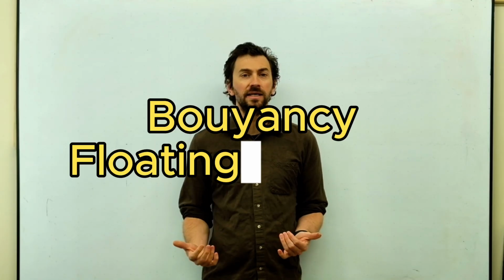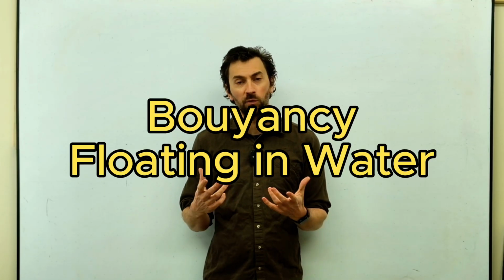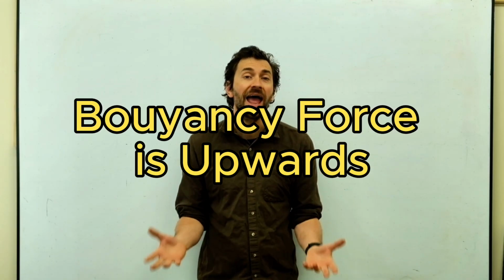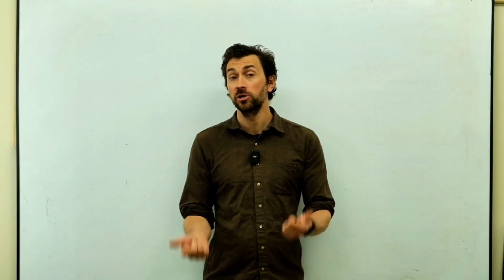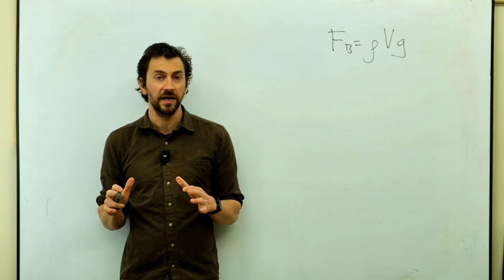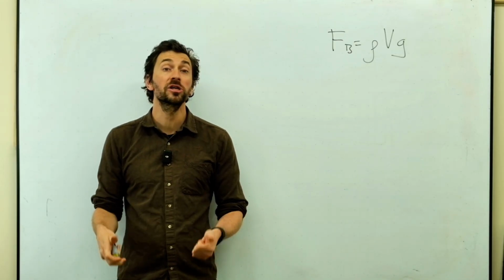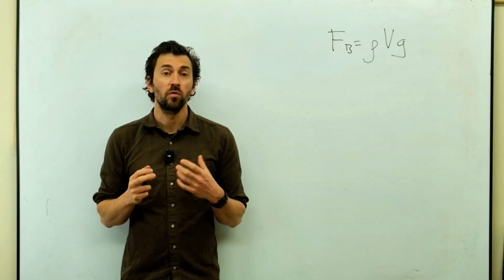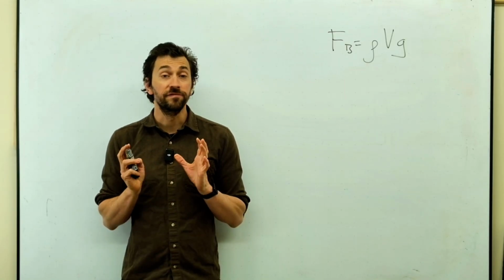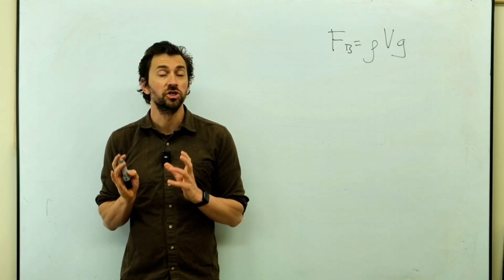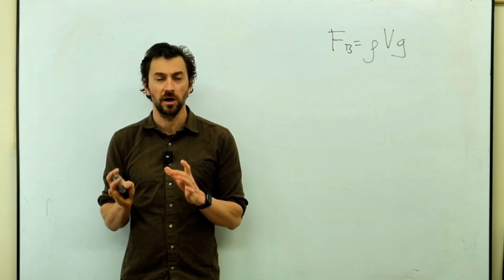Buoyancy is the idea that objects will float in water, depending on their density. And when you put something in water, there is actually a force acting upwards to push it up. The buoyancy force that water provides on an object pushing upwards is given by the formula rho V g. Rho is the density of the liquid. V, very importantly, is the volume of the object, and g is the gravitational constant.